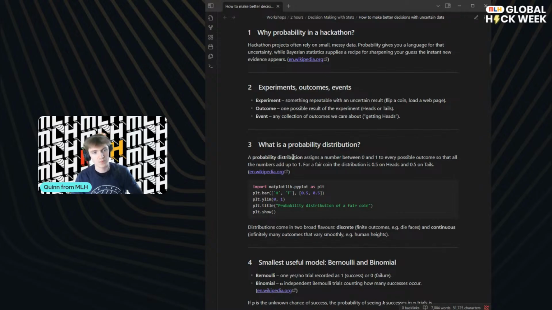But you might have a probability distribution where it's not uniform, it's maybe not fair. So for example, you might say, okay, I actually think the probability of getting heads on my coin, maybe it's an unfair coin, is 0.8 and tails is 0.2. So you've got to bear that in mind as well.